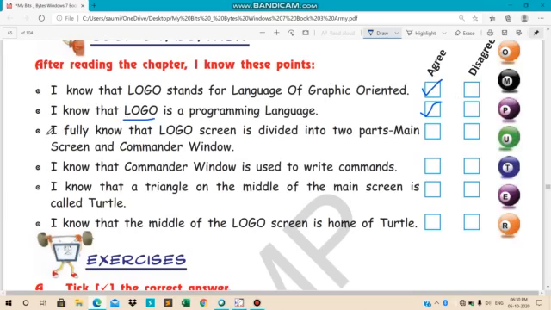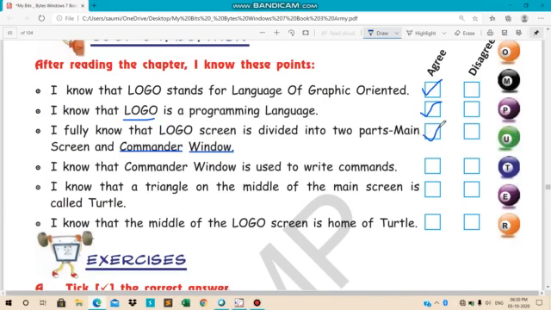Now, third: I fully know that the Logo screen is divided into two parts, main screen and commander window. So yes, we do agree with the statement.